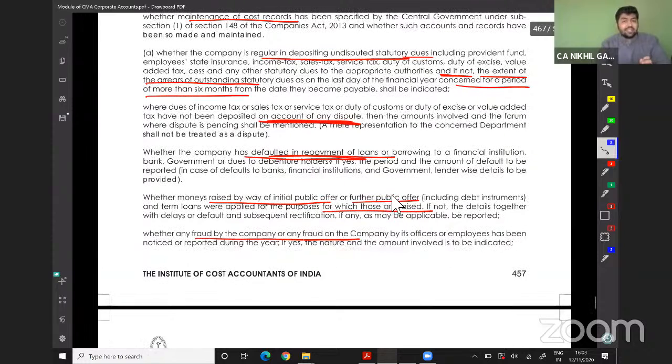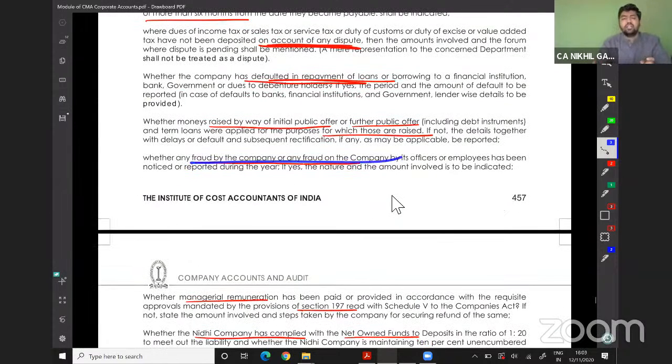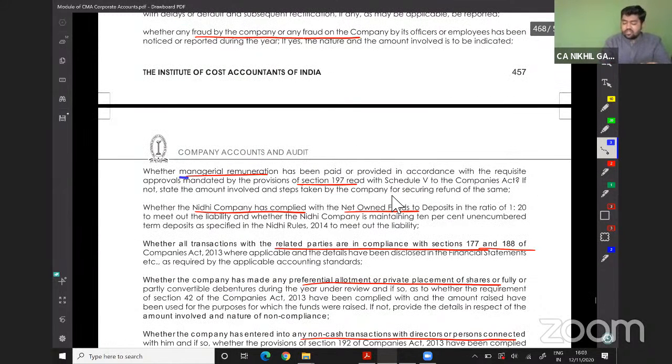If the company has raised any money through an initial public offer or further public offer, whether the same money is used for the purpose for which it was raised. Are there any frauds conducted by the company, the amount, the officers involved, and the nature of the fraud? In case of managerial remuneration, is section 197 followed or not? In case of a Nidhi company, have they complied with the net owned funds or not?